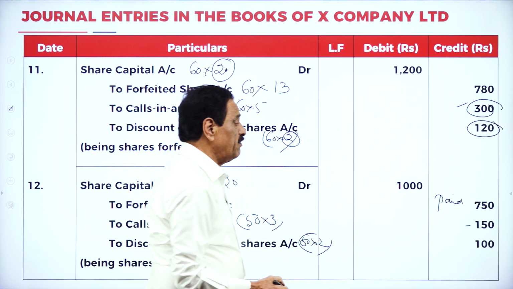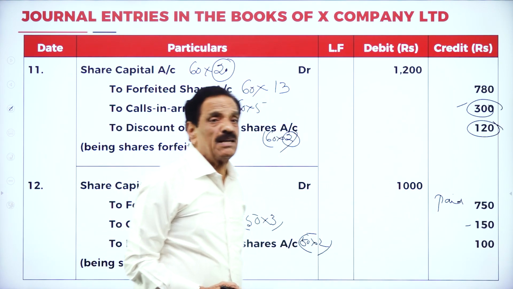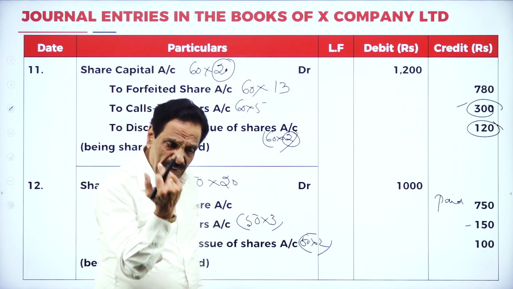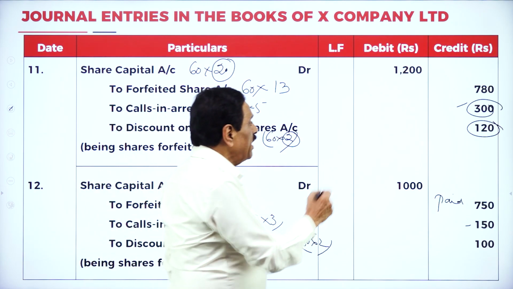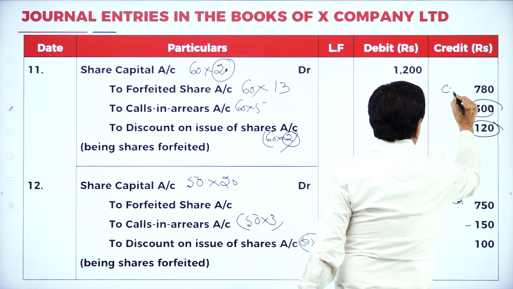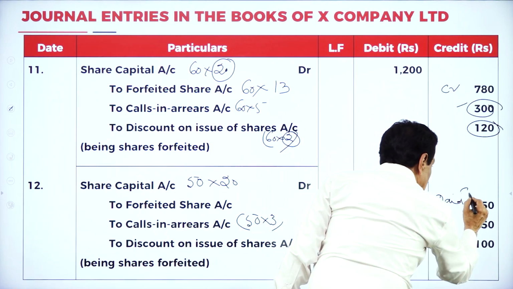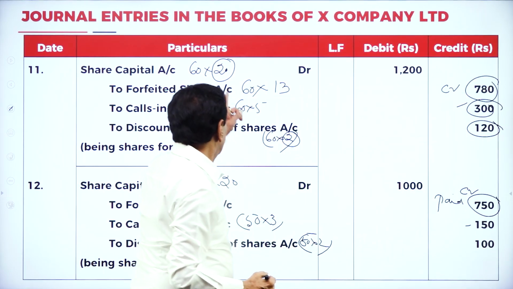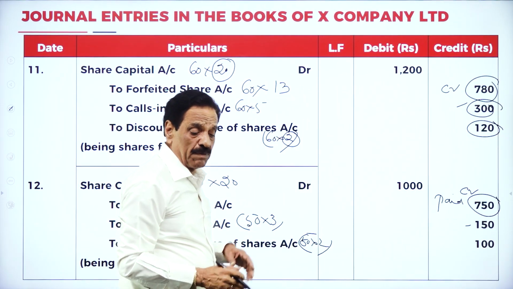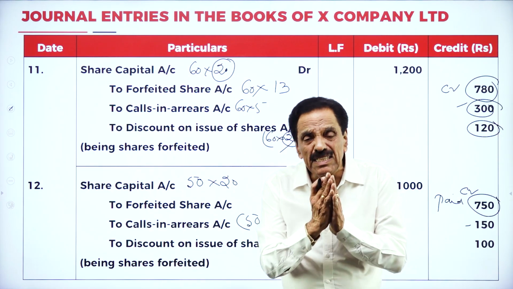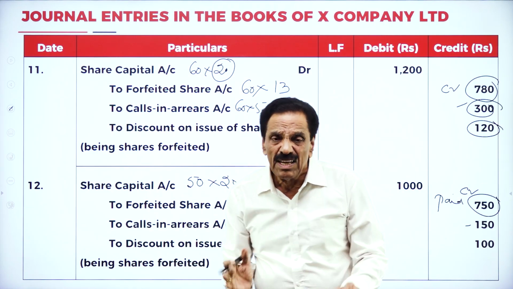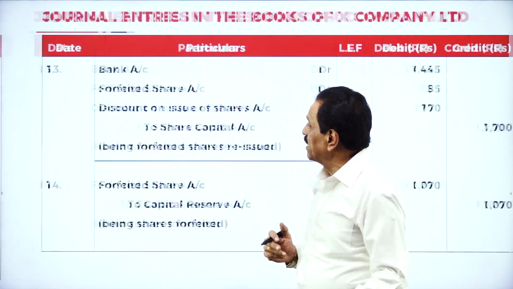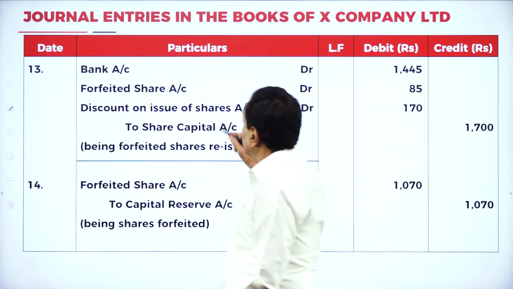He could not pay 150. Discount is 100. The balance, 750, is already paid. That amount has been forfeited. So the first man's forfeited amount is a credit entry. This is also a credit entry. This is a gain. This is also a gain. On how many shares? 60 shares. This, 50 shares. But the company does not reissue all the shares. They reissued only 85 shares, the problem says. Here, reissue entry. This is for reissue.